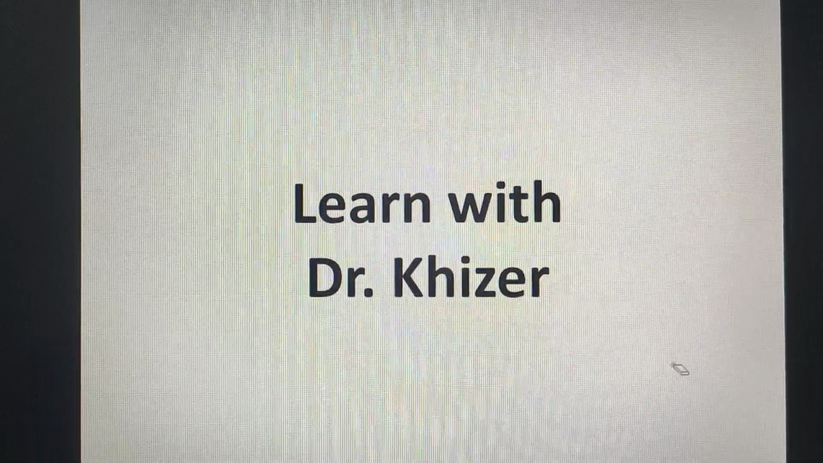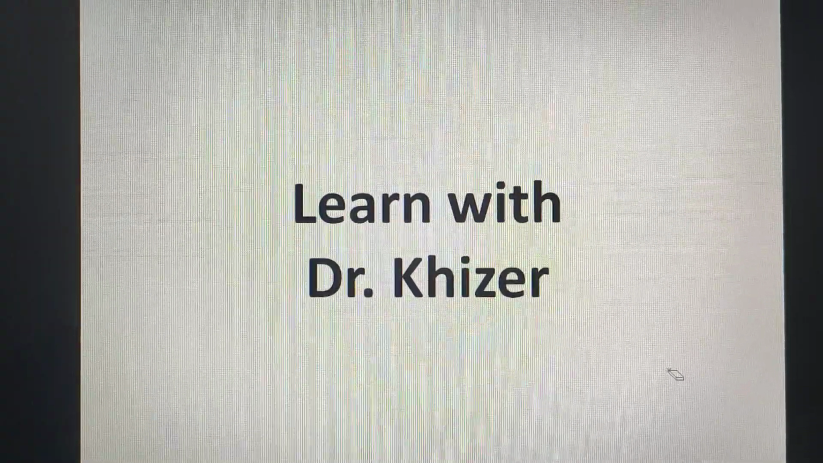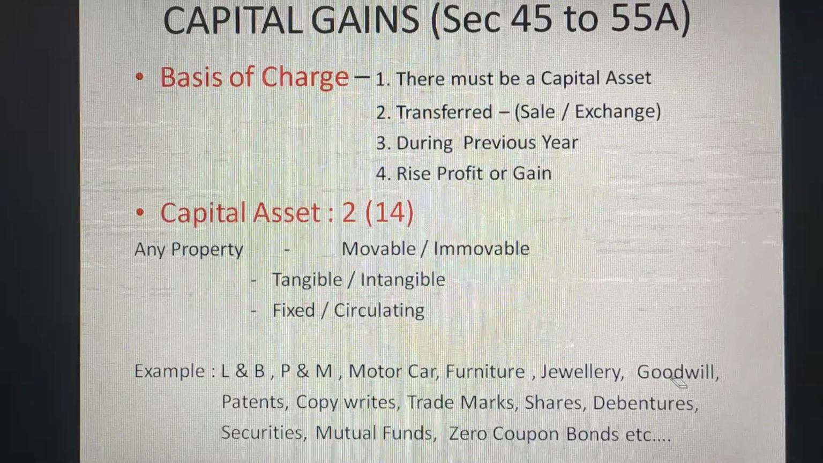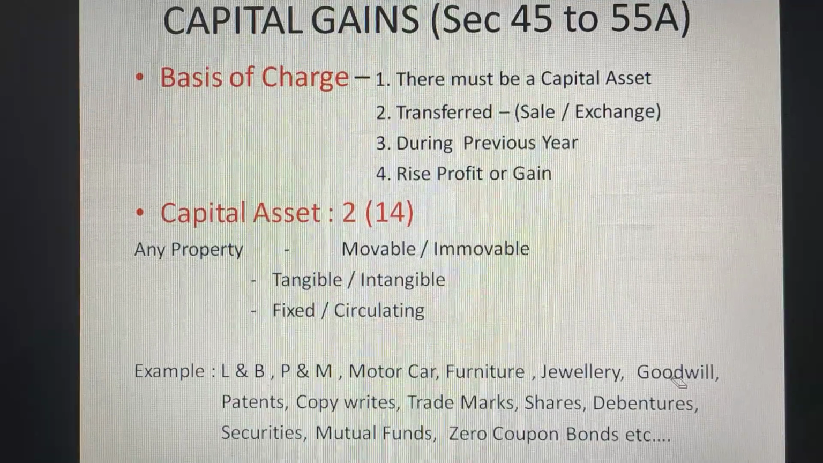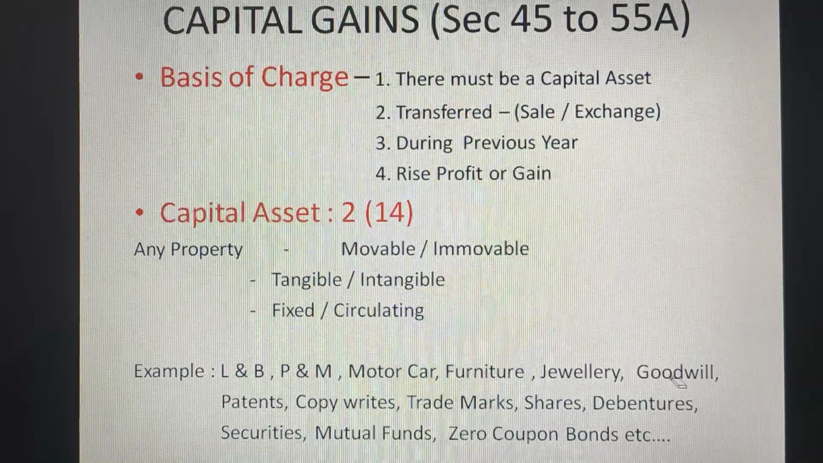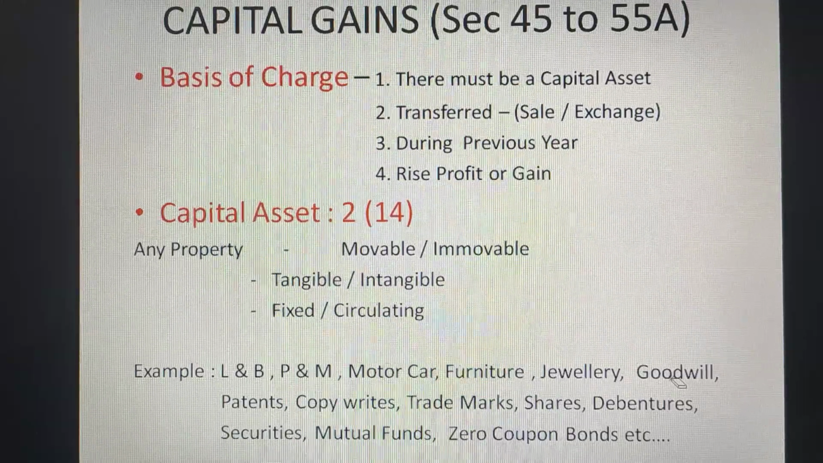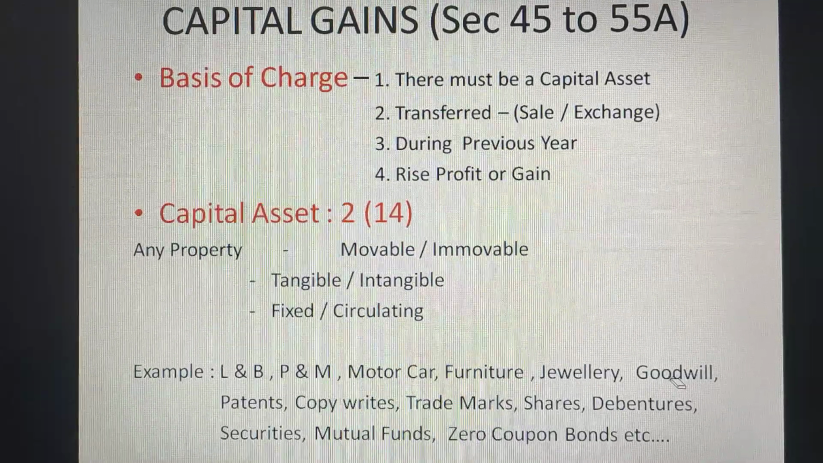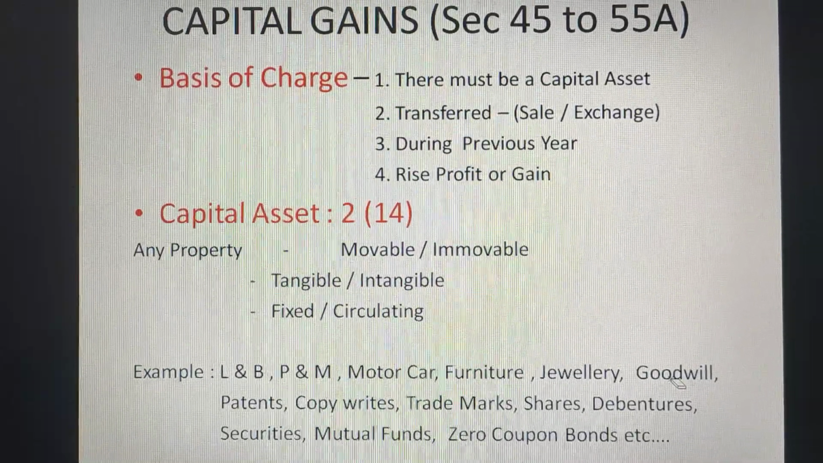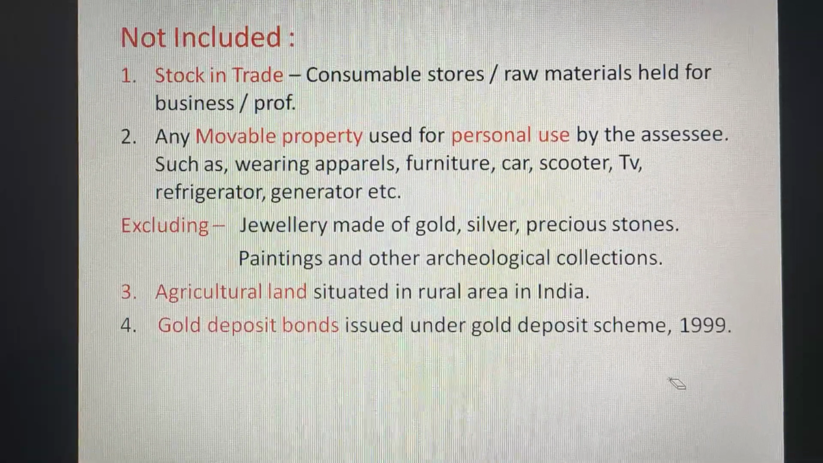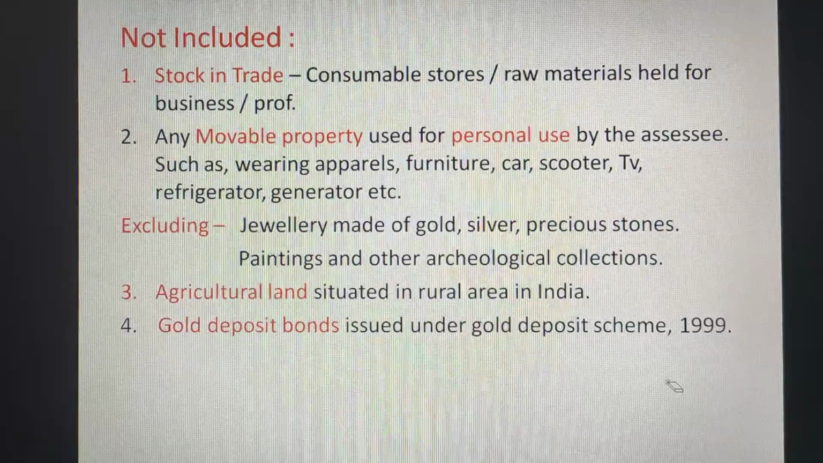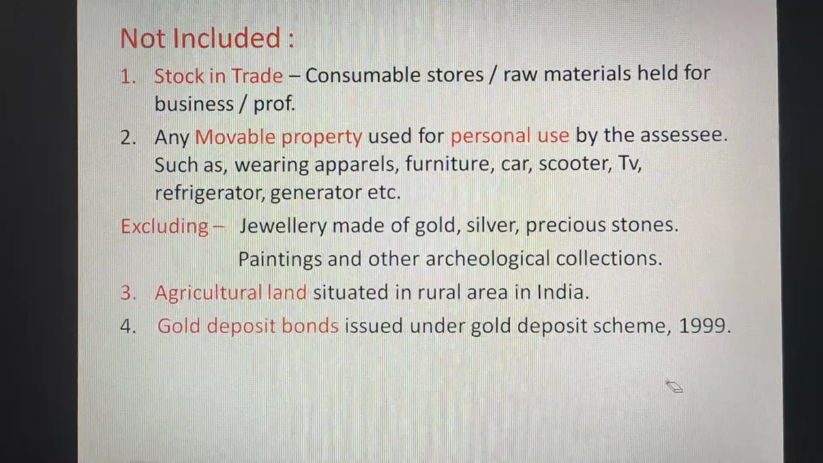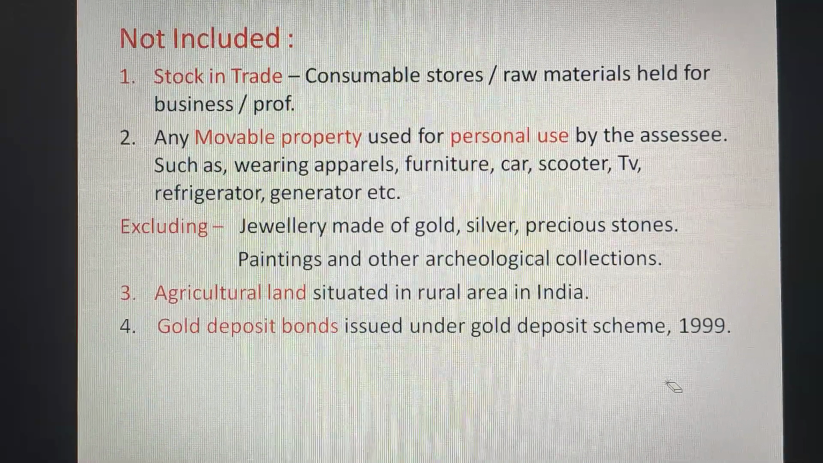This is the part 2 video of income from capital gains. In the previous class we learned what is capital gain, under what section it will fall in income tax, and what are the conditions to charge any income earned through sale of capital assets in income from capital gains. Then we saw what is capital asset, as per section 2 subsection 14, we saw few examples, and also we learnt what is not included as capital asset. So today's class we are going to learn about what are the different types of capital assets.